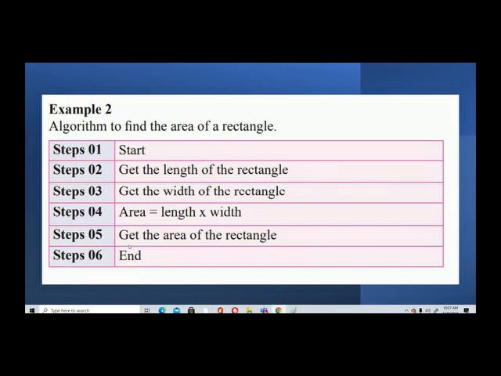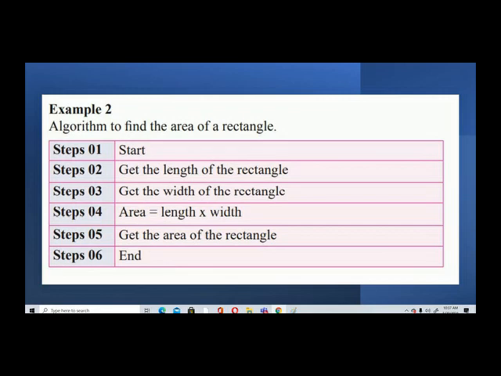When you are making a program, if you write the algorithm first, it is very easy for you to make the program. After we discuss these algorithms, we will make programs using Scratch. Later, next week or the week after that, we will start. First we have to finish this theory part. Then after that we will do programming. First of all you need to write the algorithm. Then it is very easy for you to make the program.